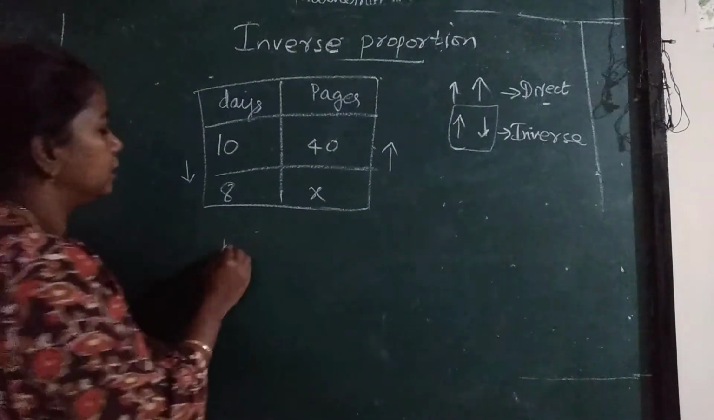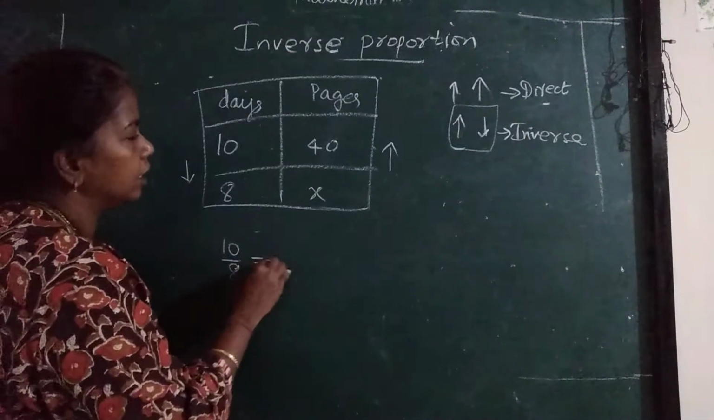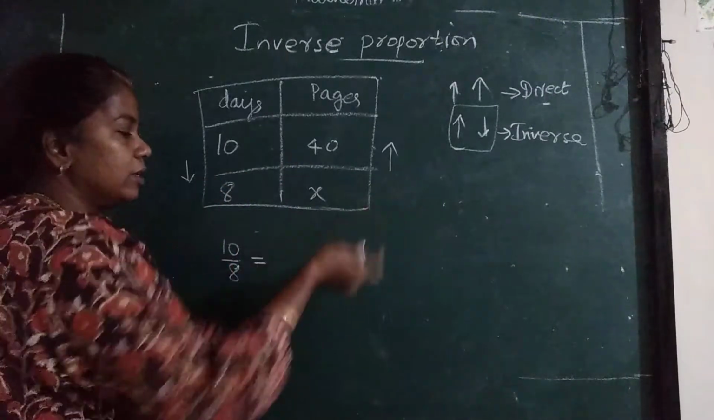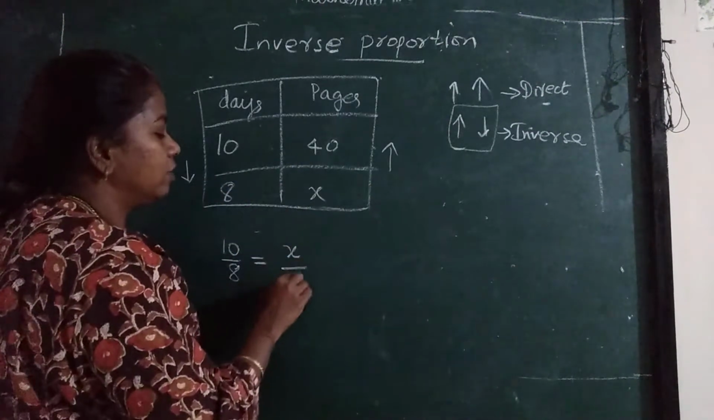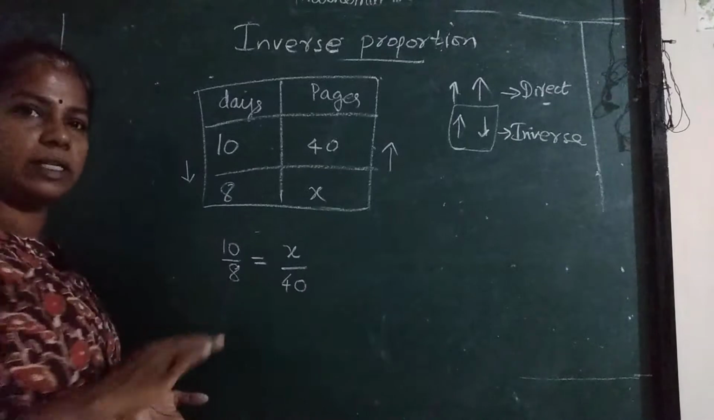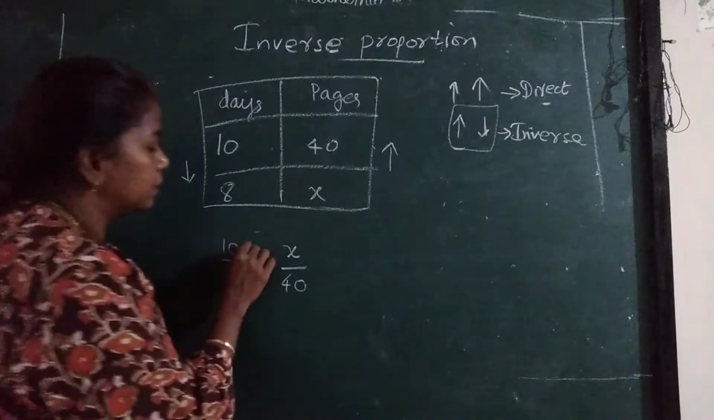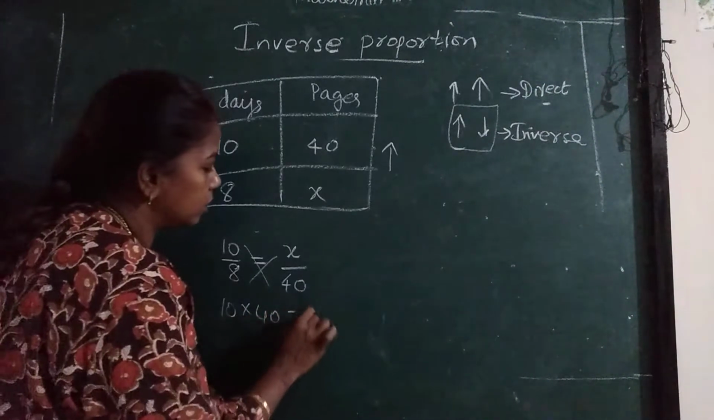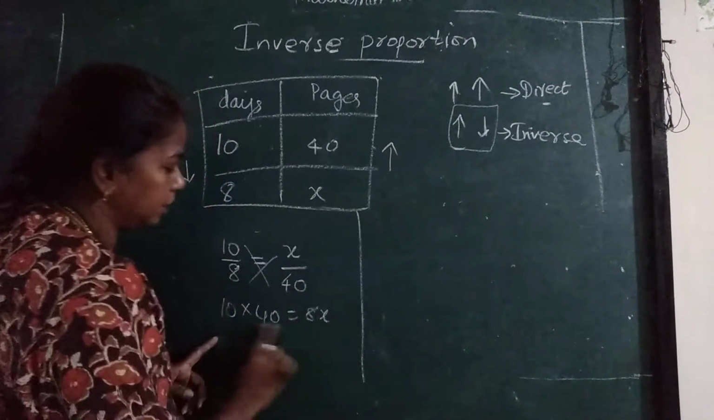So how will I write? 10 upon 8 is equal to, this is inverse, so I will take the inverse. I will do the reciprocal. Then cross multiplication: 10 into 40 is equal to 8 into x.